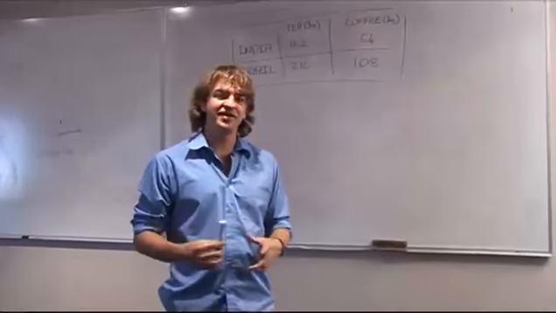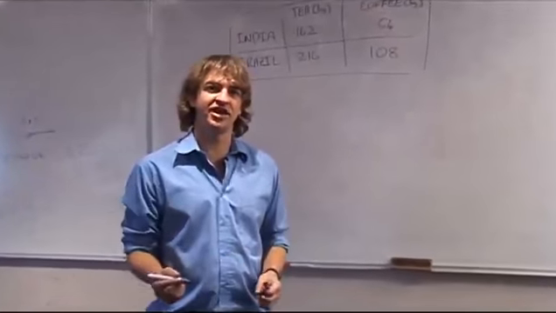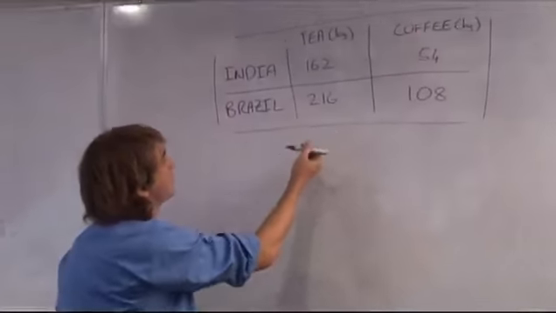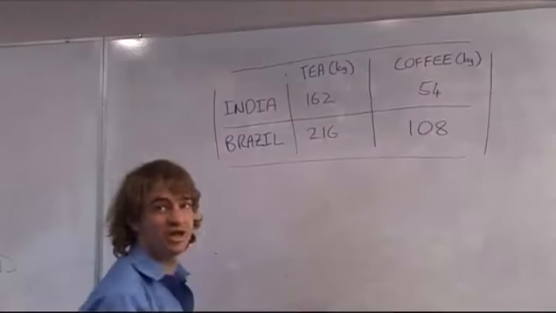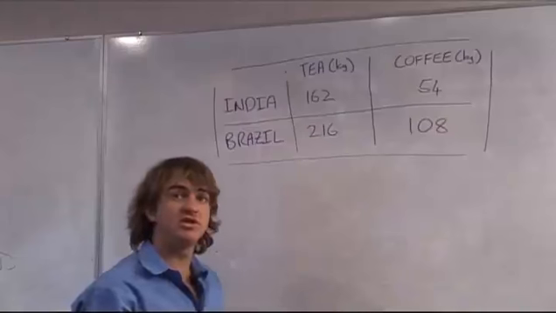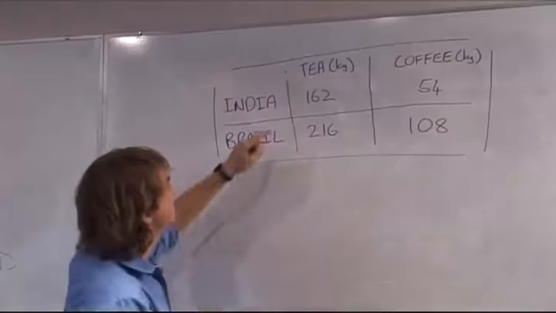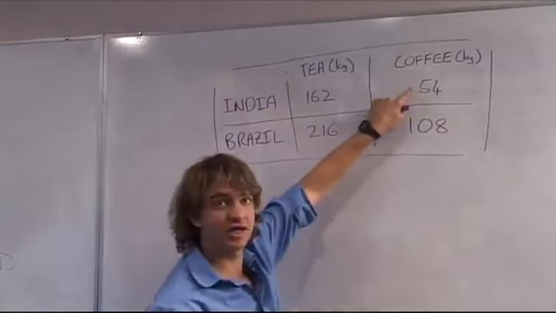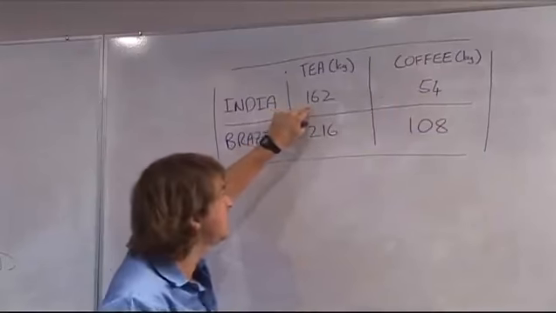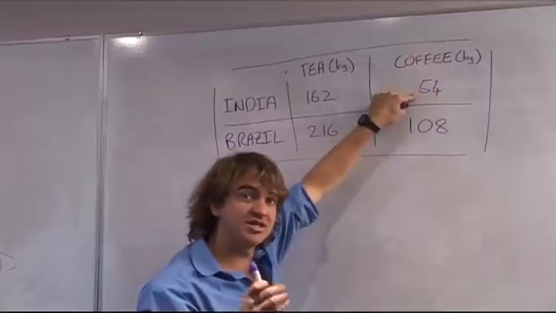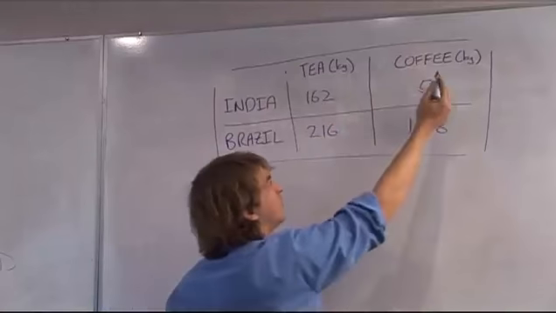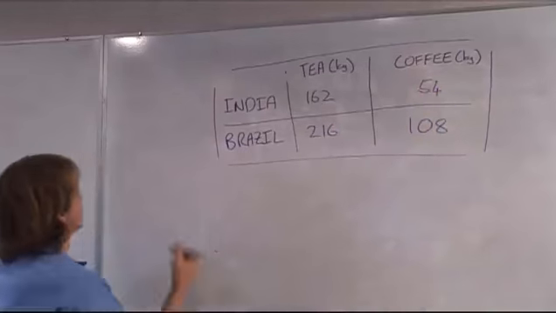Let's now illustrate the effects of comparative advantage and the implications it has for what good the country specializes in. So we have an example here where it shows you how much tea you can produce and how much coffee you could produce if, let's say, you're part of India, if you were using all your resources. So this is how much tea you can produce, that's how much coffee you can produce. If you're producing that much tea, you're producing a zero amount of coffee. If you're producing that much coffee, you're producing a zero amount of tea. So you're using all your resources in tea production and all your resources in coffee production.